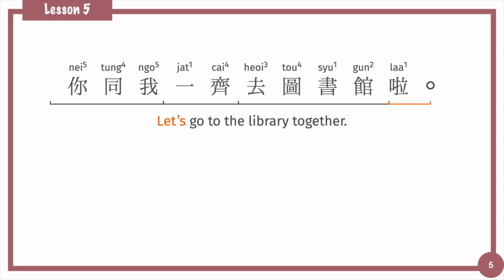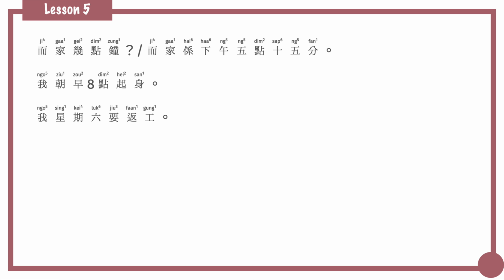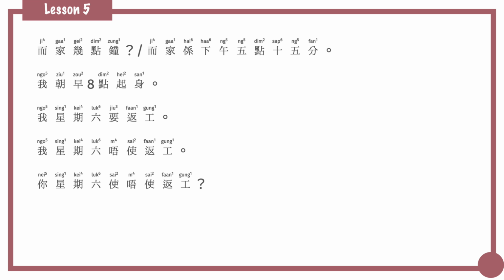We have finished all the sentence structures today. We have talked about time words and their question word. 而家幾點鐘? 而家係下午5點15分. Adding a time word in the sentence. 我朝早8點起身. The state verb 要 and its negative expression and yes/no question. 我星期六要返工. 我星期六唔使返工. 你星期六使唔使返工?